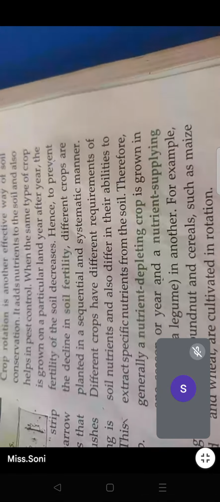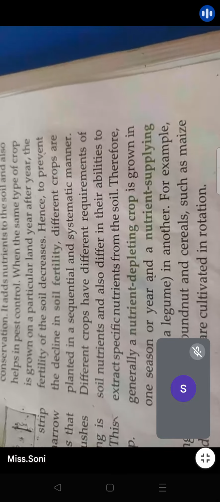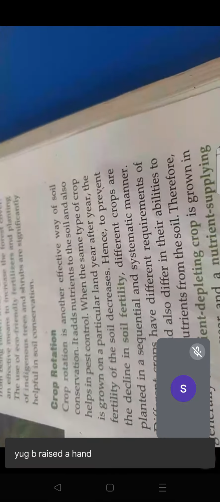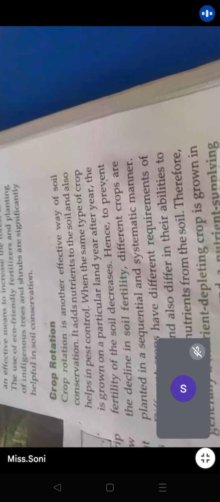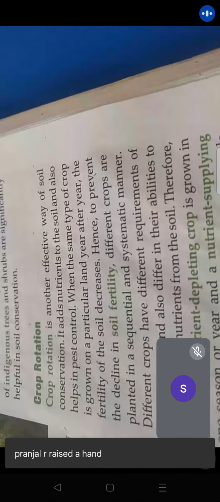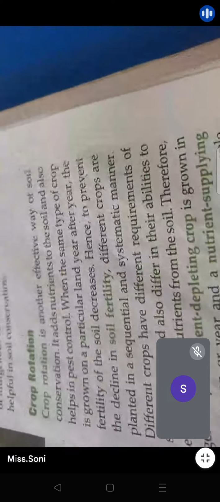It helps in reducing erosion. Okay, ma'am, can I tell? Ma'am, can I say? It's Tanishka. Ma'am, can I tell? Ma'am, I told it rotates the crop. Please wait.